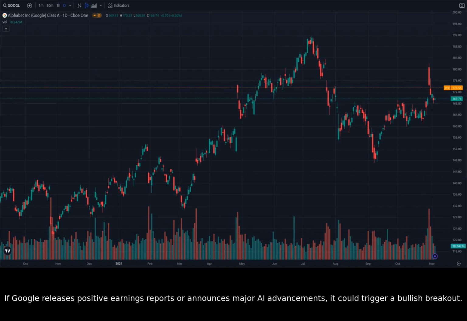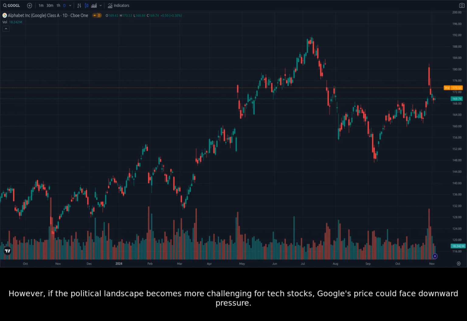If Google releases positive earnings reports or announces major AI advancements, it could trigger a bullish breakout. However, if the political landscape becomes more challenging for tech stocks, Google's price could face downward pressure.